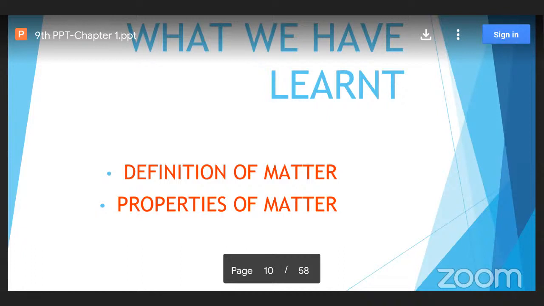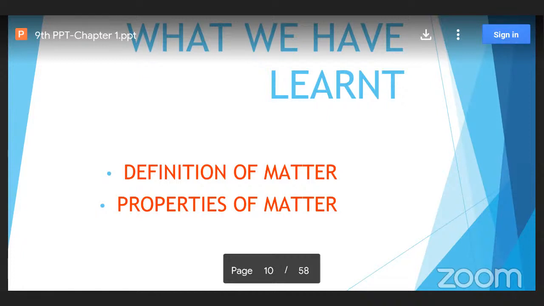Now, regarding the properties of matter, the 5 points which we have seen just now. Matter is made up of particles. The second point is the particles are very tiny. The third point is there is a lot of space between the tiny particles. The fourth one is these particles are always in continuous motion.